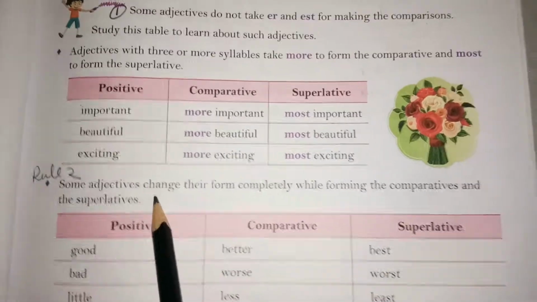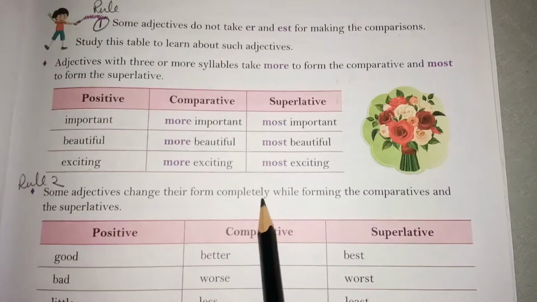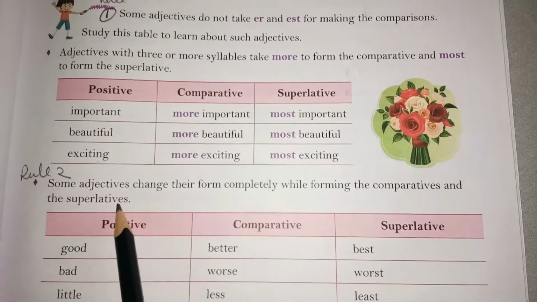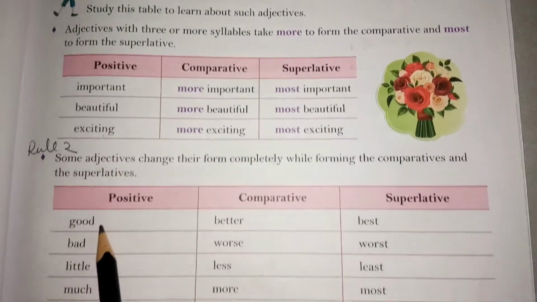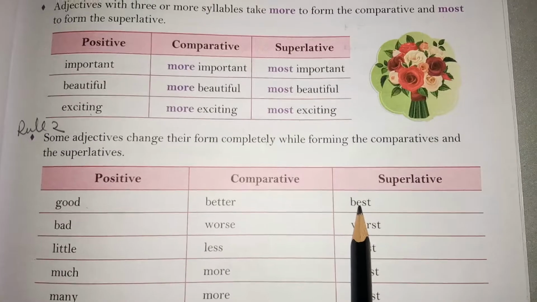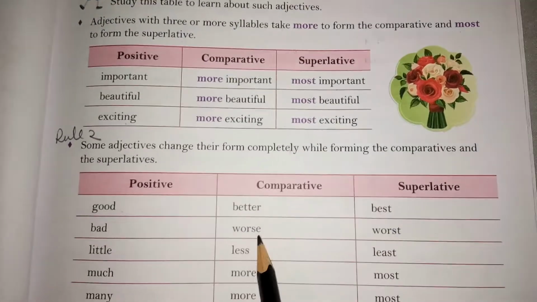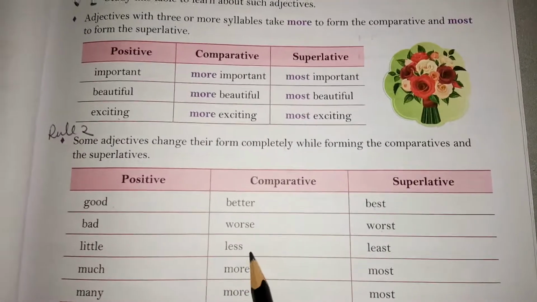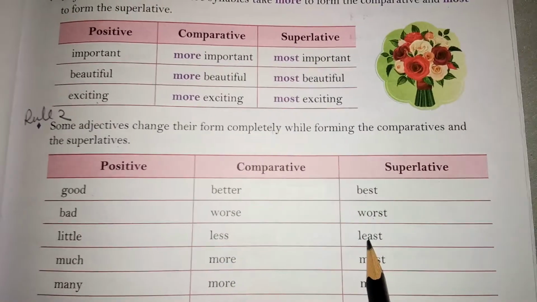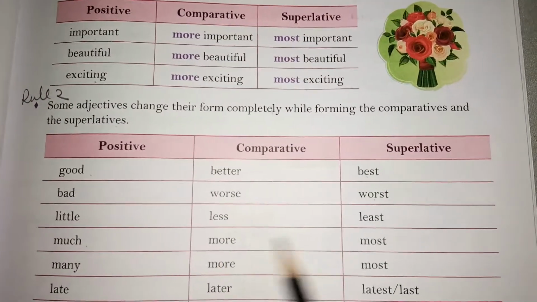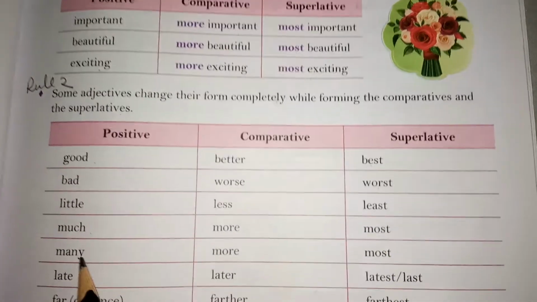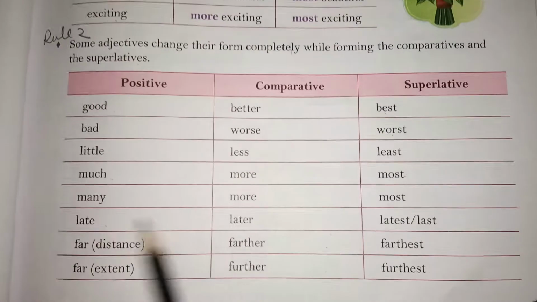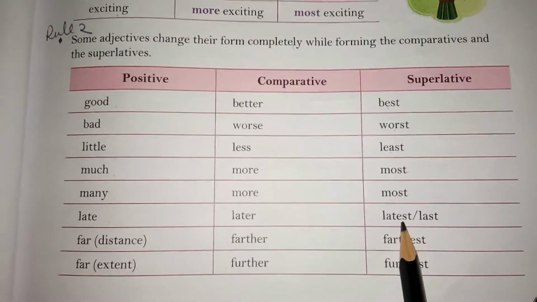And some adjectives change their form completely while forming the comparatives and the superlatives. For example, good, better, best; bad, worse, worst; little, less, least; much, more, most; many, more, most; late, later, latest;